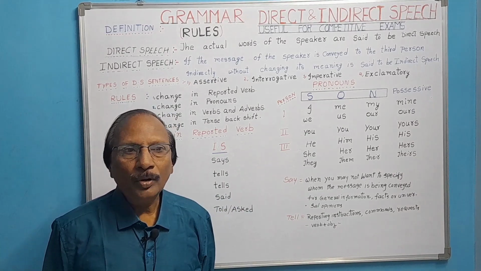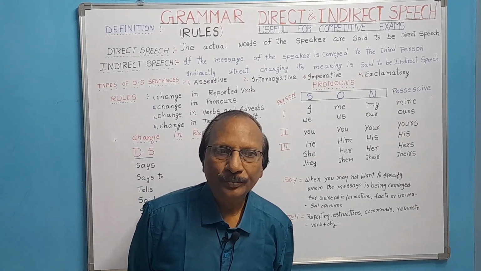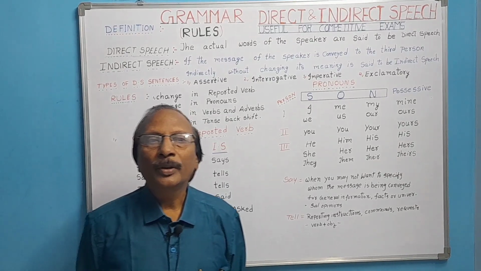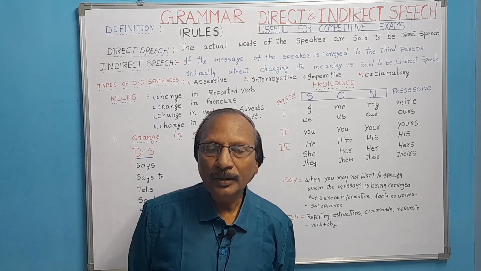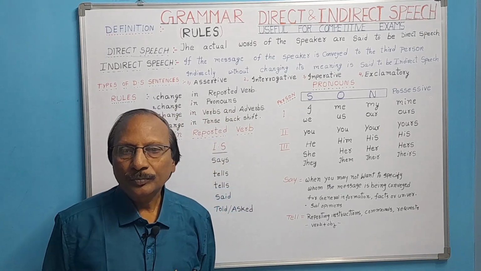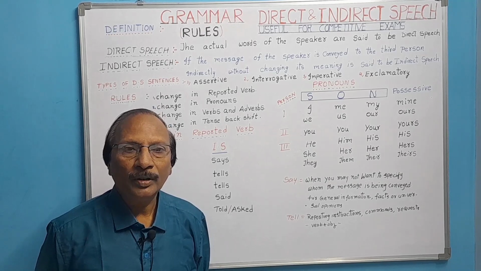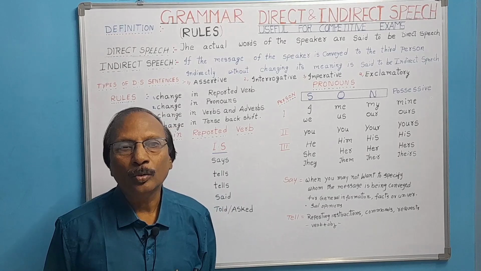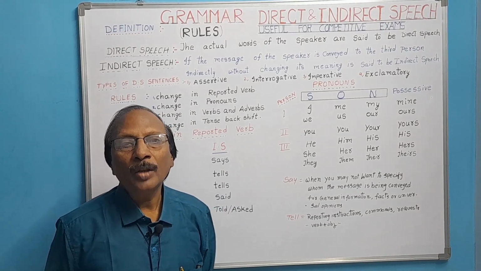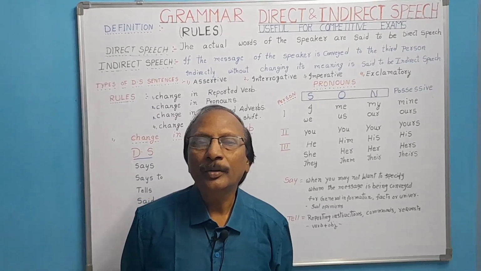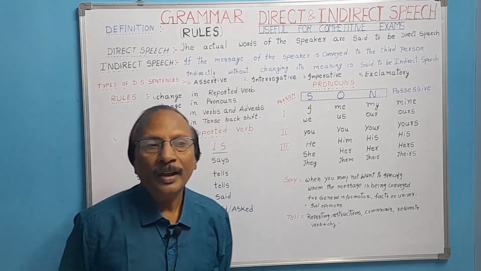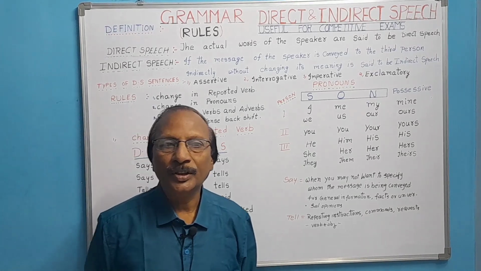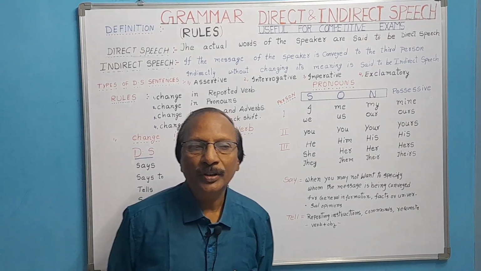For example, I want to know what do you want to become? Hello, Meghna, what do you want to become in future? Meghna says, I want to become an engineer. In this way, we converse. And when her friend overhears what was asked, she asks, what did sir ask you? She says, sir has asked me what I would like to become in future. And what did you say? I said that I wanted to become an engineer. In this way, she conveys the message without using my actual words.